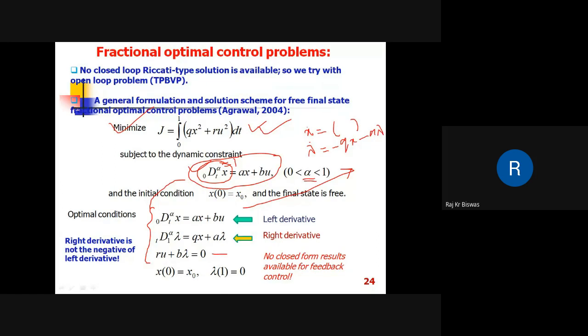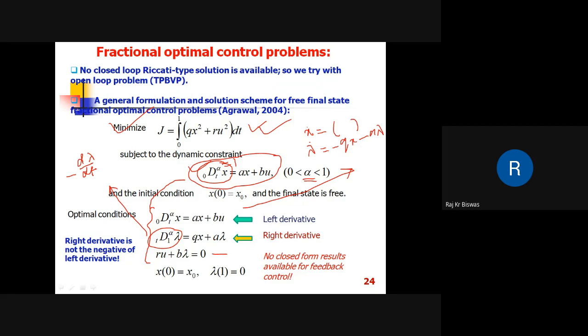Now if this alpha is replaced by 1, then the right derivative will be minus d lambda dt. So minus d lambda dt is equal to qx plus a lambda. So it recovers the integer order conditions when alpha is replaced by the integer number.